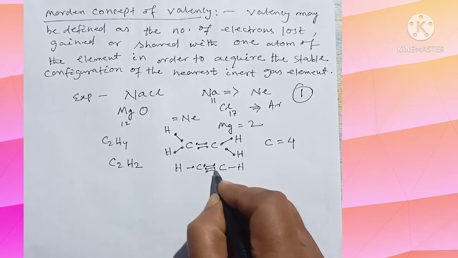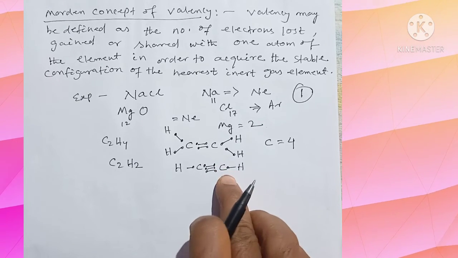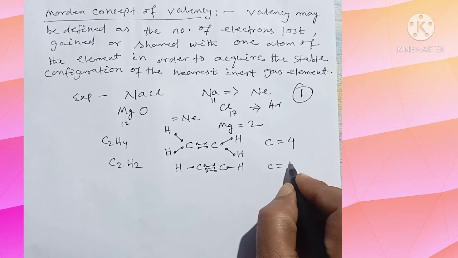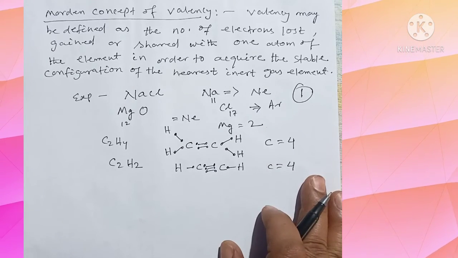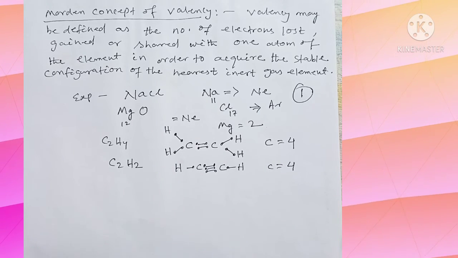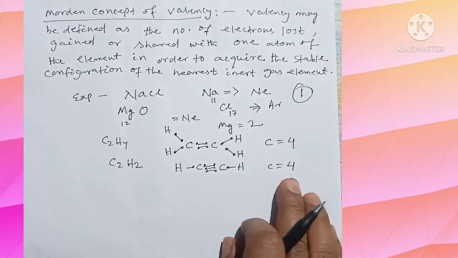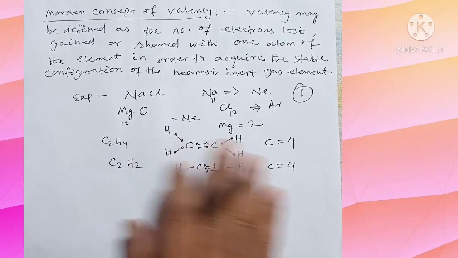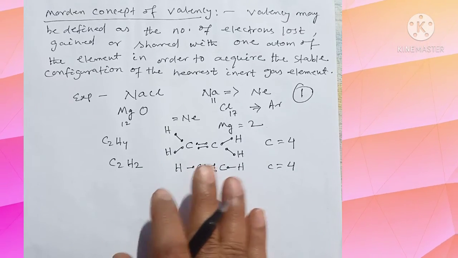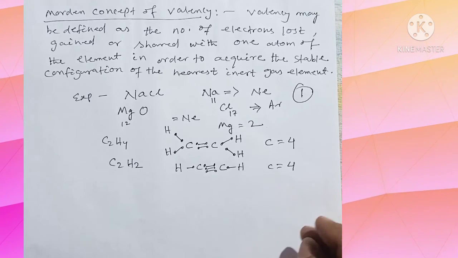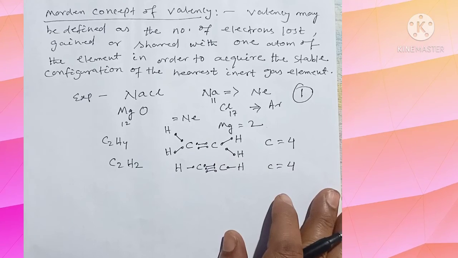Here also 1, 2, 3, 4. 4 electrons of carbon have been shared, therefore the valency of this carbon is also 4. So the valency of carbon is always 4. This solved the problem of the old concept. The modern concept could explain the valency of an element in more detail and more accurately.